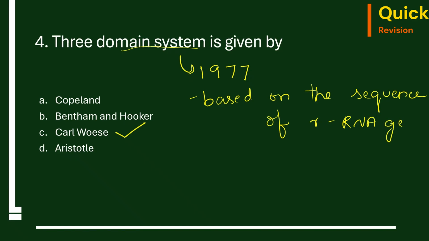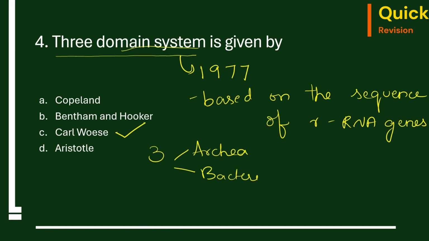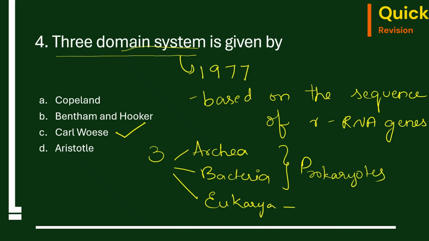Based on these rRNA genes, he has divided or classified the organisms into three domains. What are the three domains? That is archaea, then bacteria, and the last one is eukarya. So archaea and bacteria are the prokaryotes, and eukarya has eukaryotes.